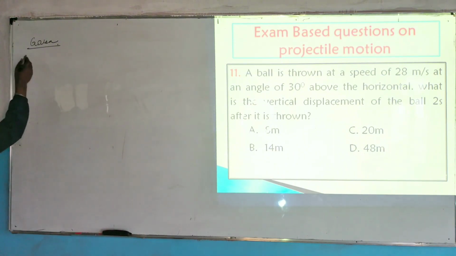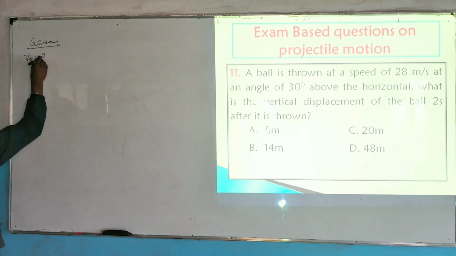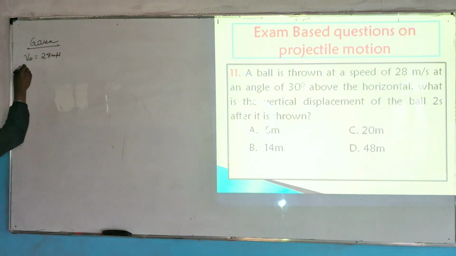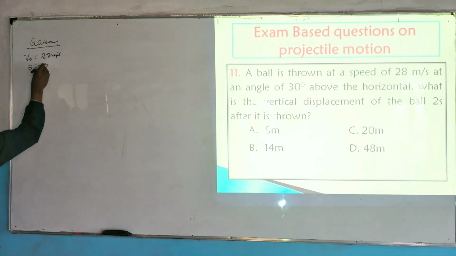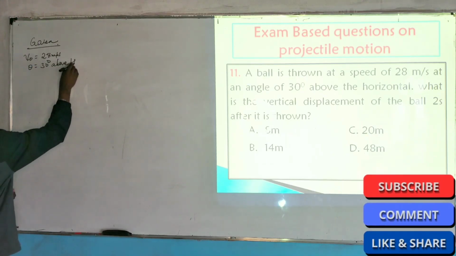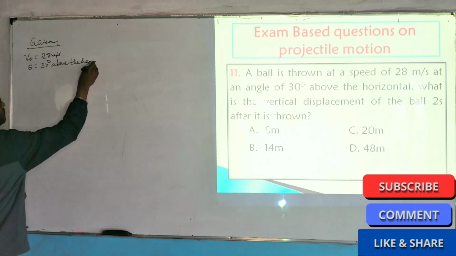So the initial speed given to the ball is 28 meter per second, and the projection angle theta is equals to 30 degree above the horizontal.